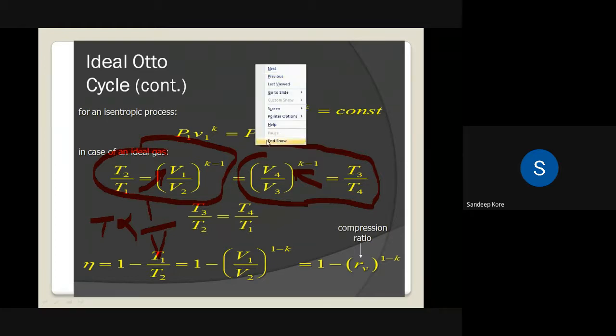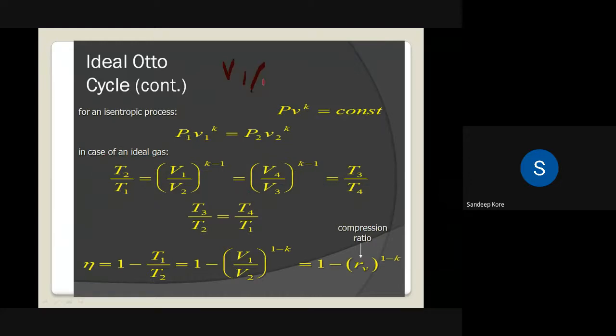So if you observe these ratios, V1 by V2 and V4 by V3, what is V1 by V2?